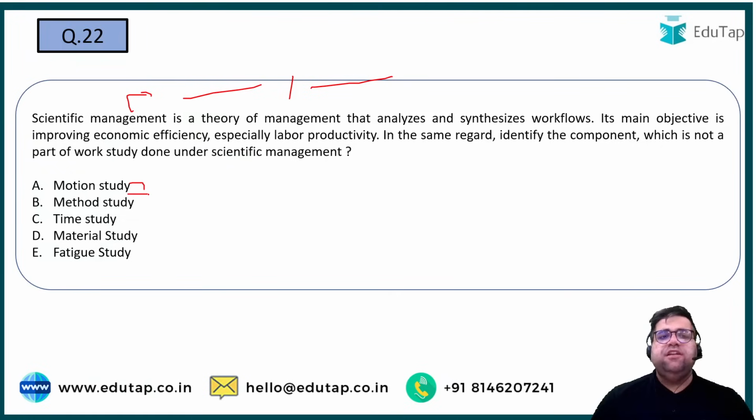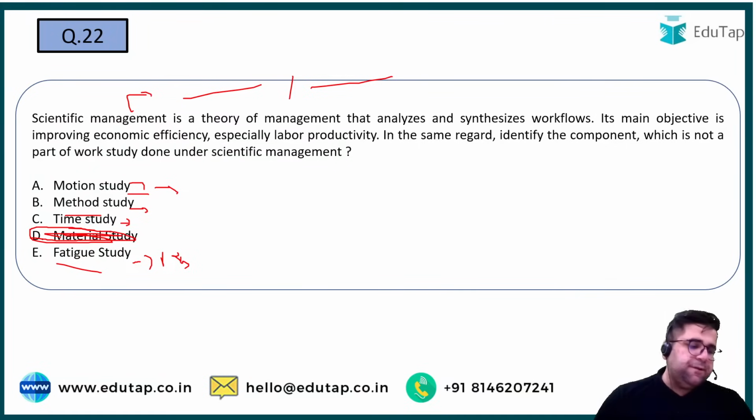Motion study was done to eliminate the unnecessary motions or the movements of the employee. Method study was done to identify the one best way to do the work. Time study was done to calculate the minimum time required to do the job. Fatigue study was done to identify the rest intervals. Material study was not done by the Scientific School of Management.